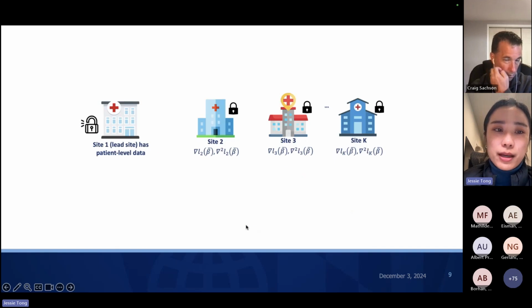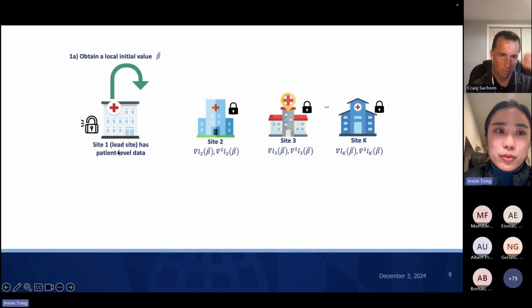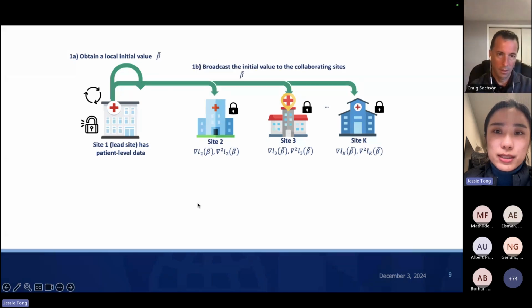And this is the pipeline figure to show how it works. First, suppose we have the patient level data from the first site, and we treat this first site as the lead site. Then at the first site, we'll fit the Poisson regression model and get the local initial value, beta bar. And this beta bar will be transferred to our collaborating sites, and each site will use their own patient level data to construct their likelihood function and then estimate the gradients and the second gradients.